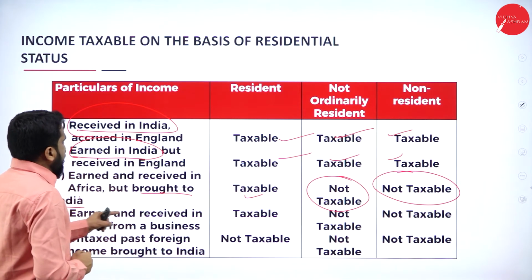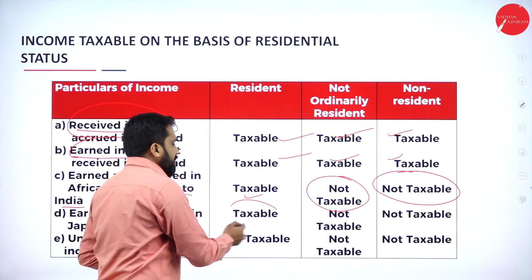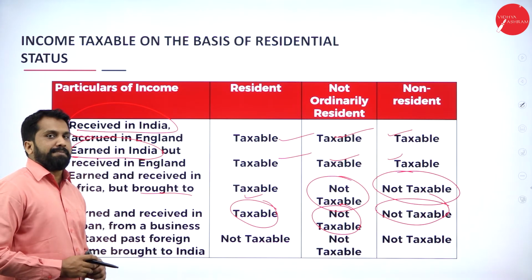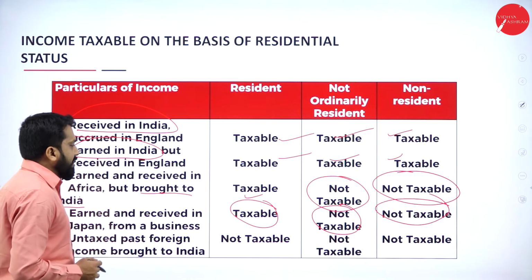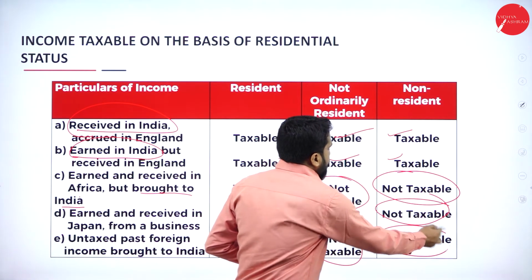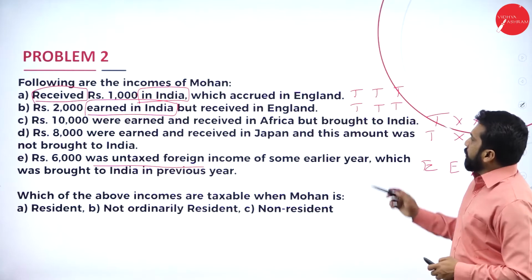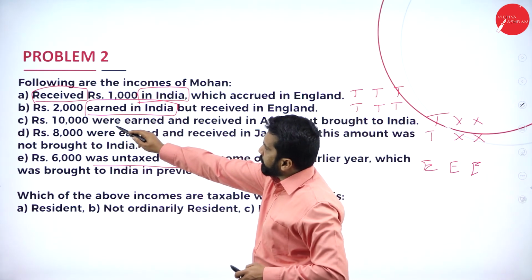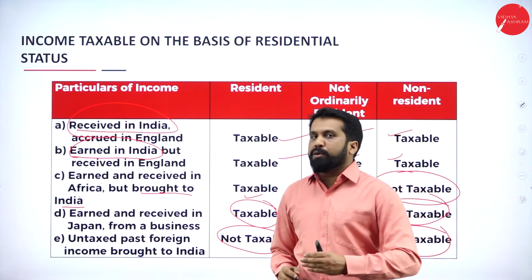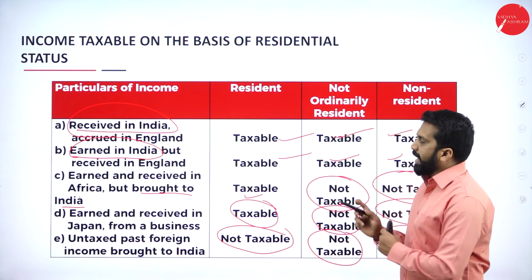Now, earned and received in Japan from business. Everything is outside only. First person taxable, second person and third person it is non-taxable. Next, untaxed past income. As I told you, it is not taxable, not taxable, not taxable. So this is only for learning purposes. In your examination, whatever amount they have given, 1,000, 2,000, 10,000, you have to mention in the table. From the next problem, we'll go with as per the examination. Now, it is only for understanding purposes how to calculate.